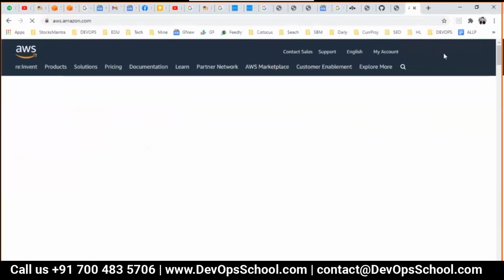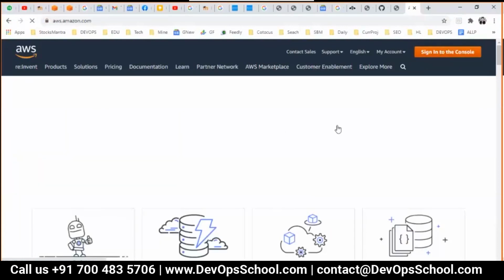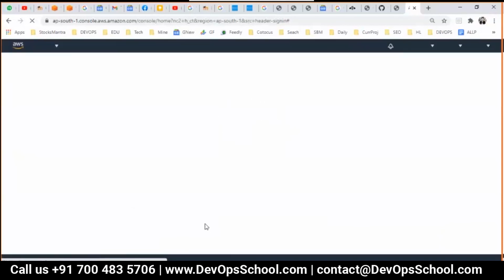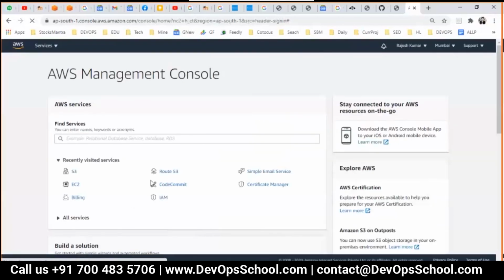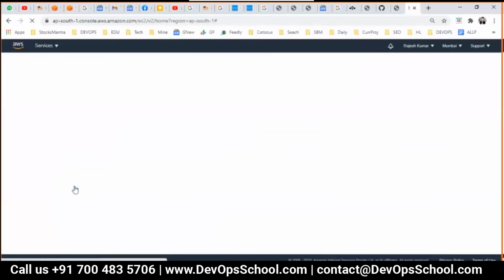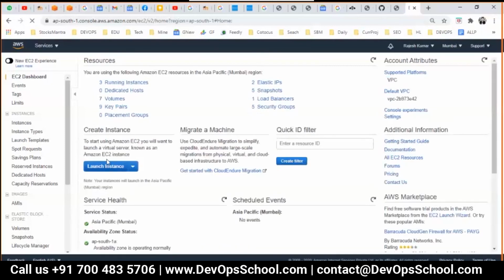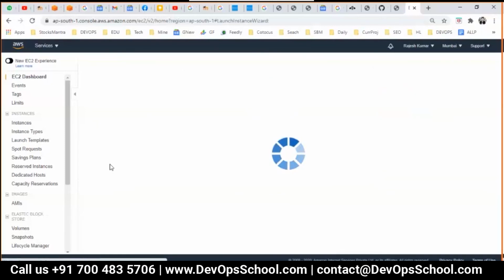I'm going to create a virtual machine here using AWS. Launch instance.